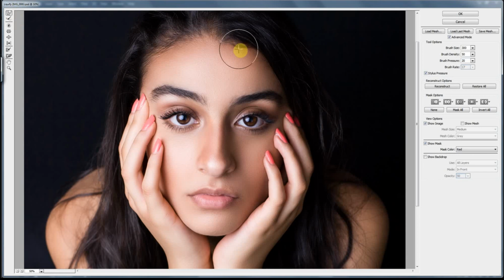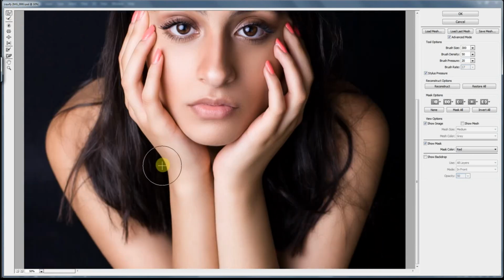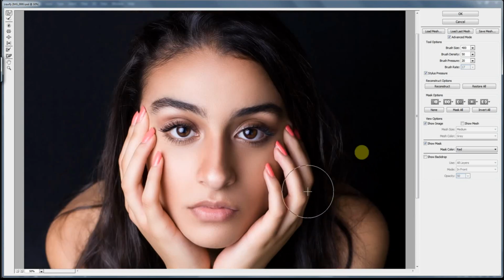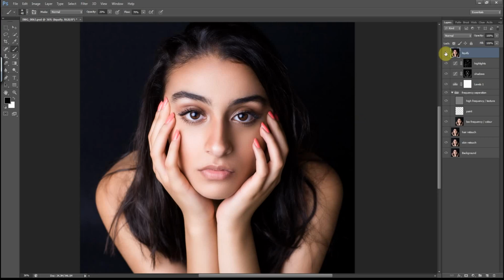I'll also go to the forward warp tool to create the desired adjustments. Now hit OK, and before, after.